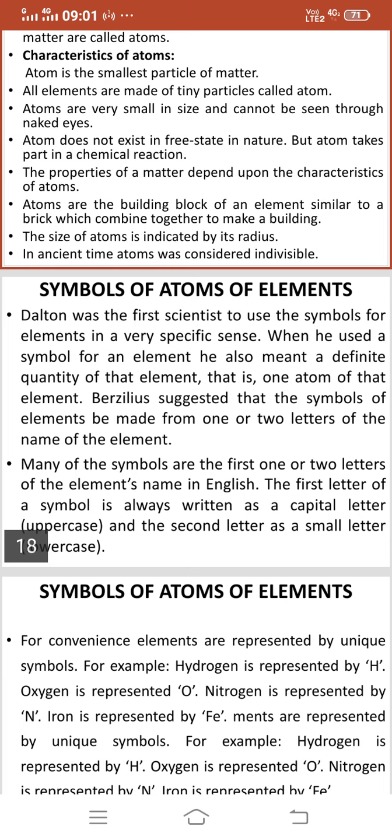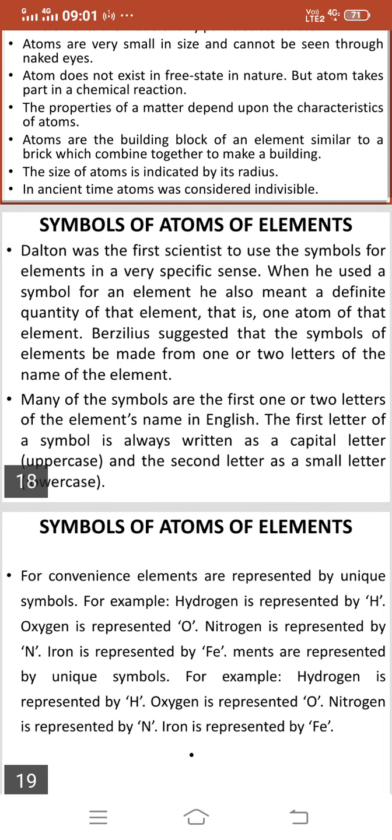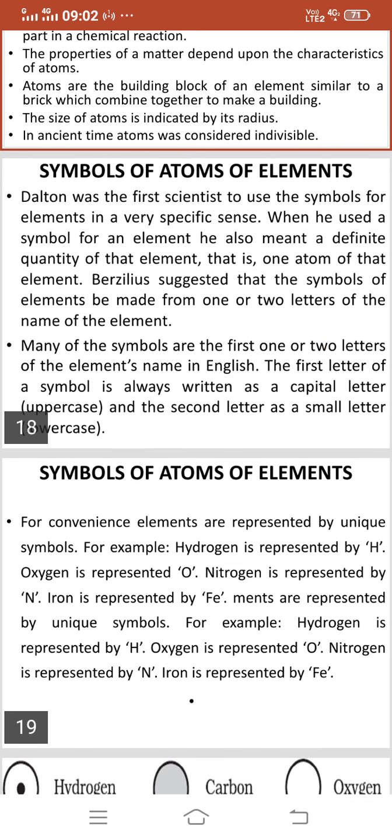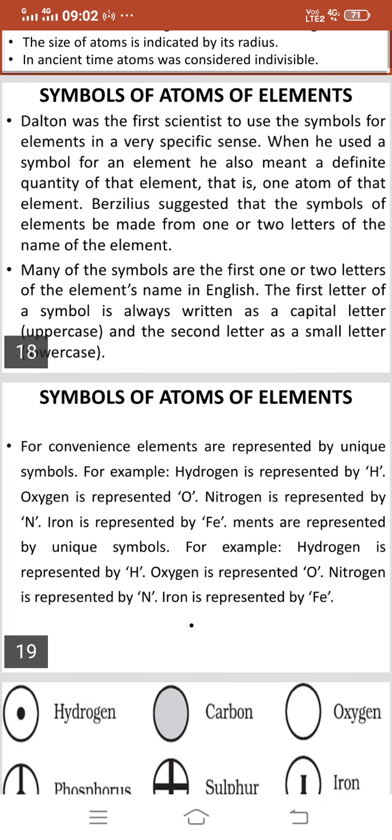Berzelius suggested that the symbols of elements be made from one or two letters of the name of the element. Many of the symbols are the first one or two letters of the element's name in English. The first letter of a symbol is always written as a capital letter, uppercase, and the second letter as a small letter, lowercase.